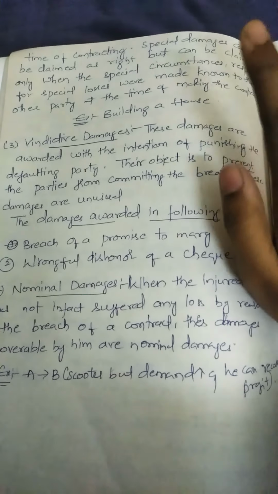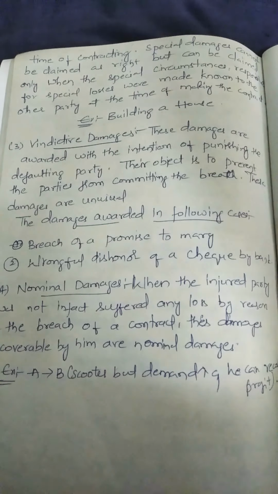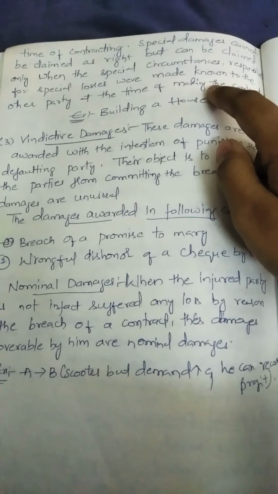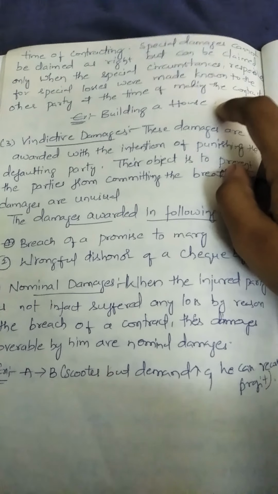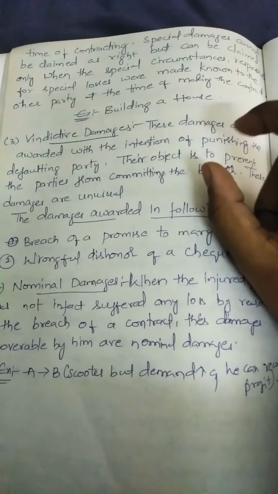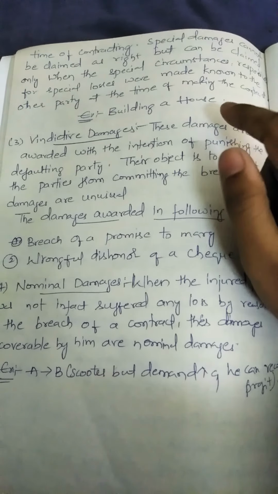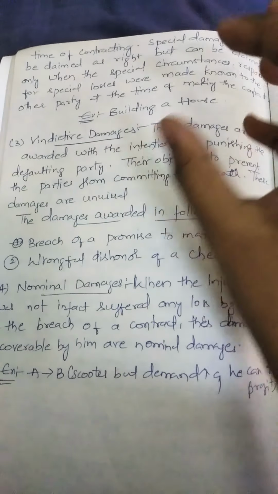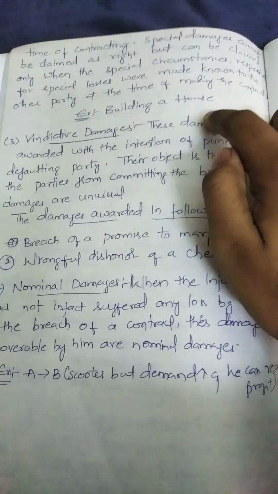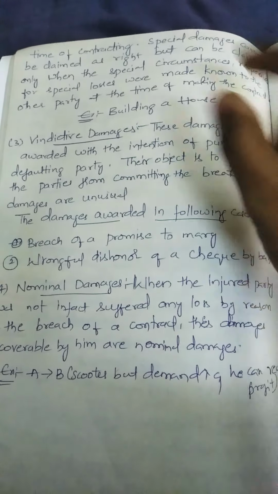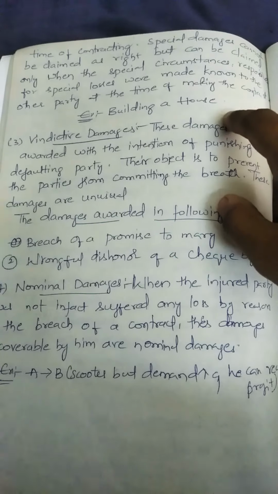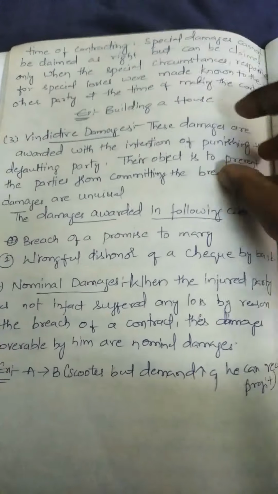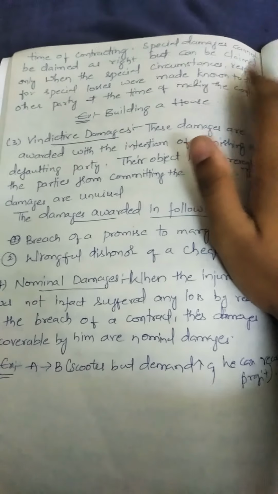A will also know, but even knowing, with negligence he constructs a house, and B loses the rent from C. So B goes to the court and claims the damages from C, and also the rent, the special damages here. What are the special damages? Not only the normal damages for the house that has collapsed, but the special damages here is the rent, because B has to receive this advantage from C, right? Rent as an advantage. So the special loss is occurring here, so this will come under the special damages.